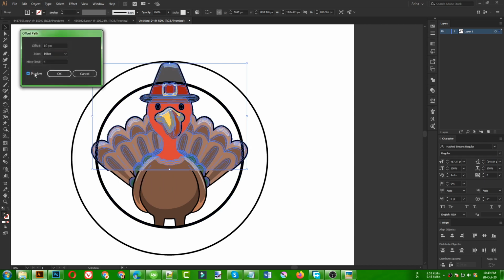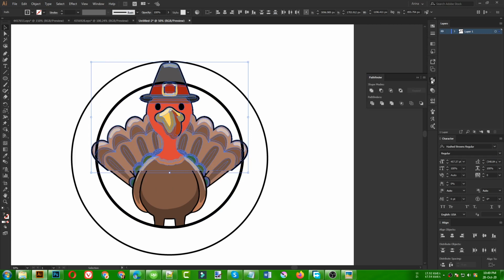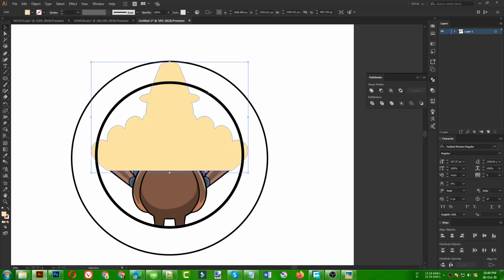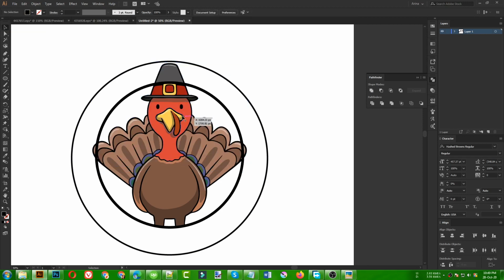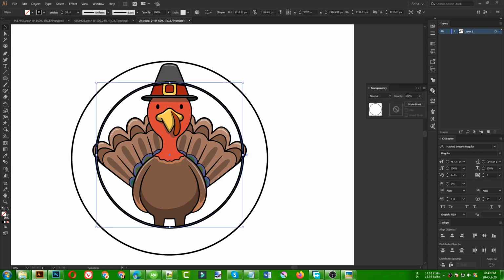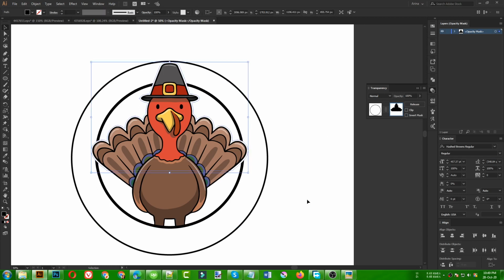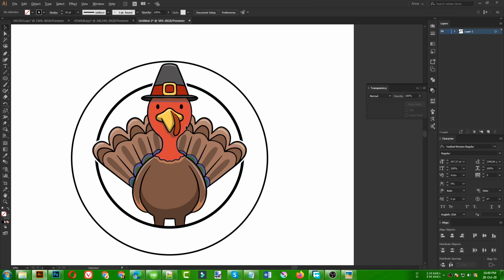making an offset path, 10 point is good for me right now. Let's press OK. Then I'm going to Unite it to make it one complete single color, and I need to make it black. Once it is black, I can simply cut this one. Then I need to select this ellipse here, then open the transparency, paste in front, Ctrl F. You can see this is making a cut out effect in the area, and that is actually good. I wanted to create this effect exactly, so that is good for me.